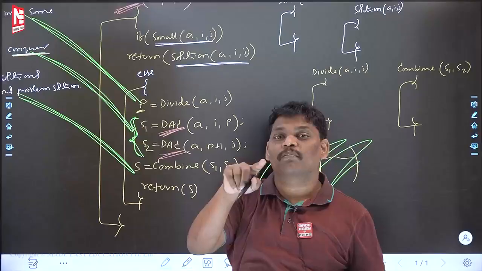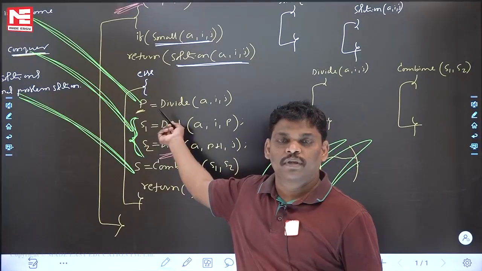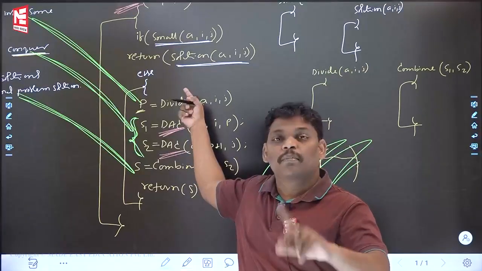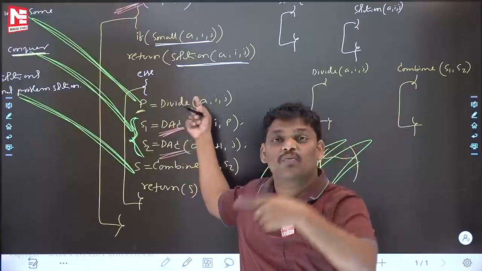But merge sort time complexity, worst case n log n. But quicksort worst case n square. Using the same algorithm, right? Merge sort also done, quicksort also done. Quicksort worst case n square. Merge sort worst case is n log n.